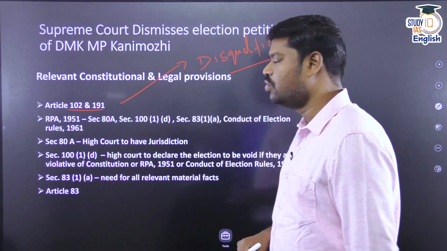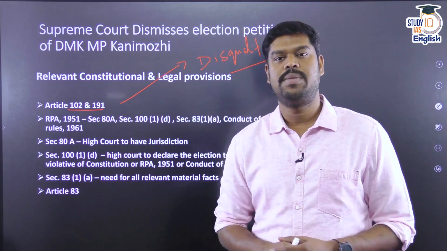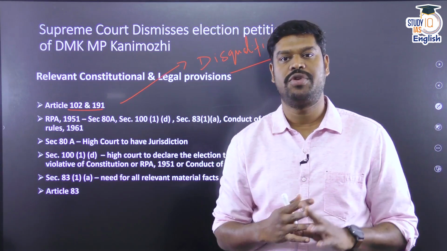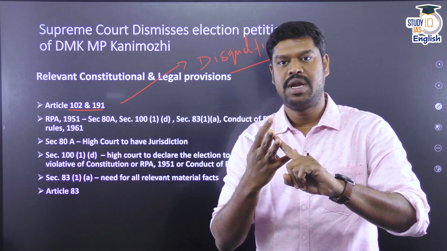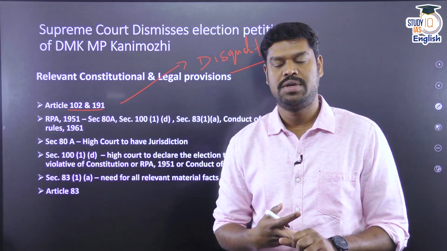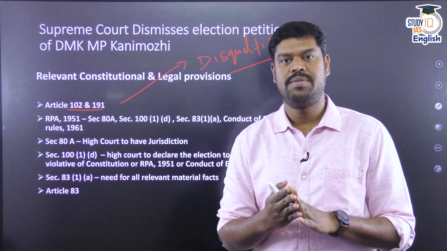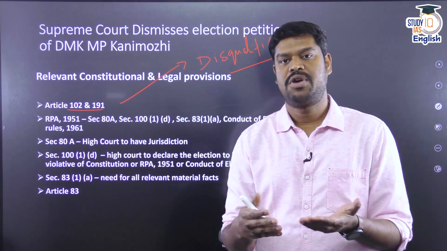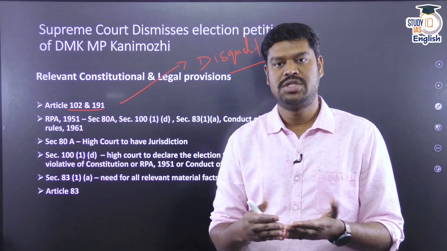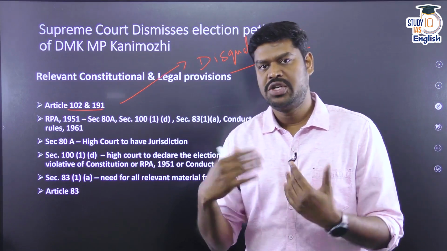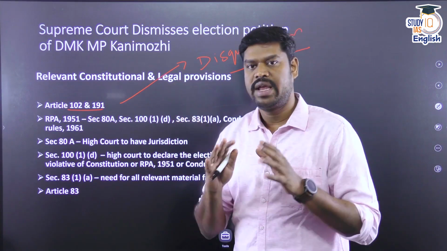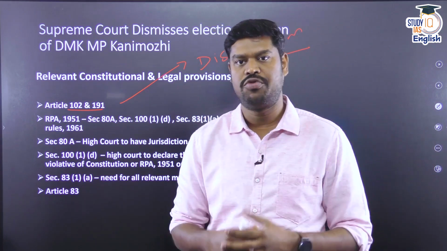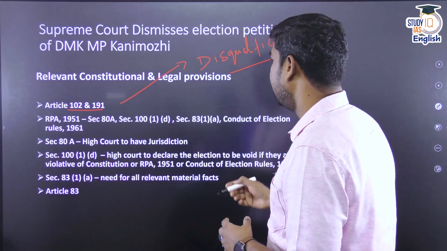Article 102 says that there are certain grounds on which a member of Parliament can be disqualified: if any member is holding any office of profit, becomes an undischarged insolvent, gives up their citizenship, or becomes of unsound mind. In addition, if any member of Parliament engages in political defection, that is also a ground for disqualification.